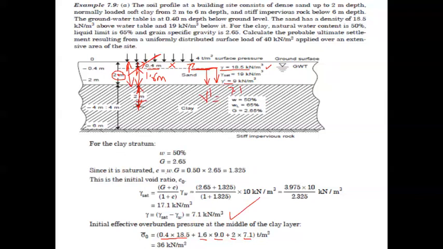Now if we substitute, the answer will be 36 kilonewton per meter square. Everything is kilonewton per meter square. So 36 kilonewton per meter square is the value of sigma naught, the initial overburden pressure, also called the initial effective overburden pressure or surcharge pressure. Sigma naught is equal to 36 kilonewton per meter square. We have not taken the surface pressure into consideration up to this point, only the soil properties.